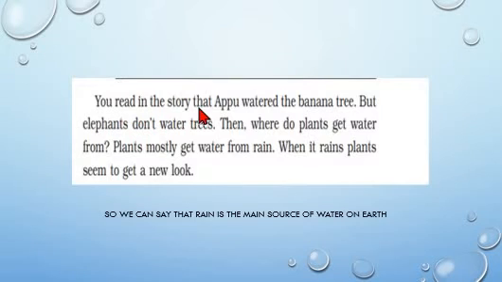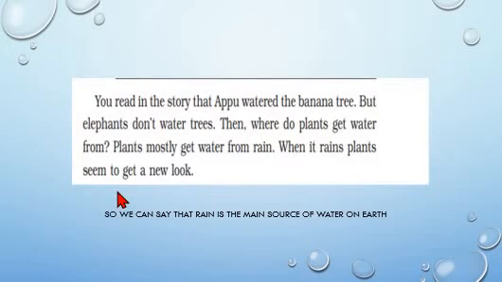You read in the story that Apu watered the banana tree. But elephants don't water trees. Then where do plants get water from? Yes, plants mostly get water from rain. When it rains, plants seem to get a new look. So, we can say that rain is the main source of water on earth.